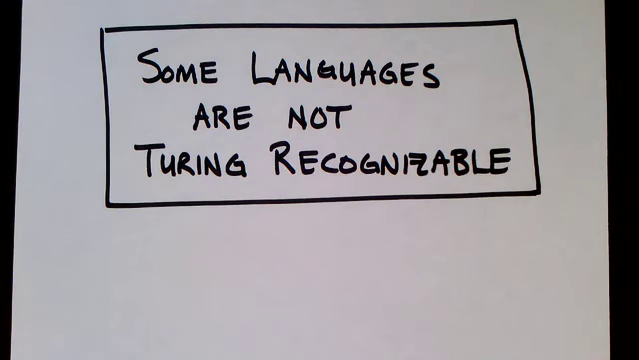In this video, we're going to present a proof of a fascinating conclusion. Some languages are not Turing recognizable. We've talked about decidable languages. We've talked about languages that are Turing recognizable. It turns out that there are languages that exist that are not even Turing recognizable. And in this video, we'll show the proof of why we know they exist.